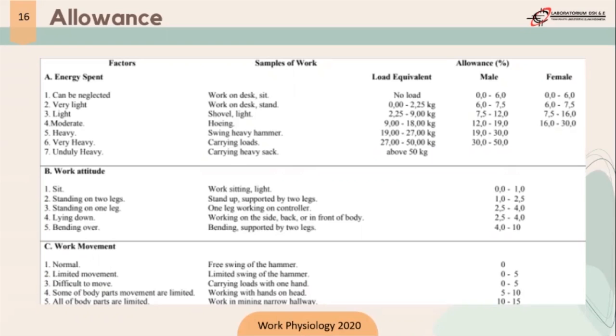For example, the calculation is 7.5 plus 12 divided by 2. This is the middle value for one factor, energy spent, and the other factors work the same. We must do this for each criterion, and we calculate the middle value of each factor.